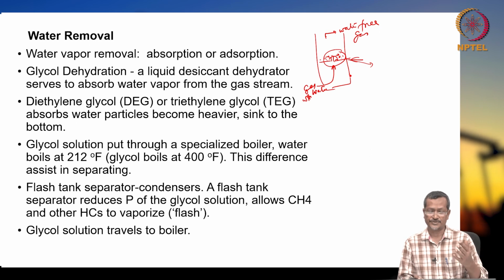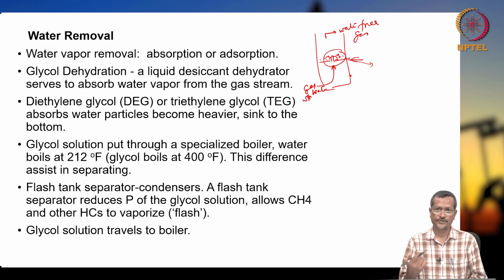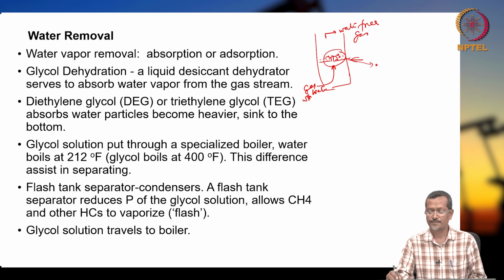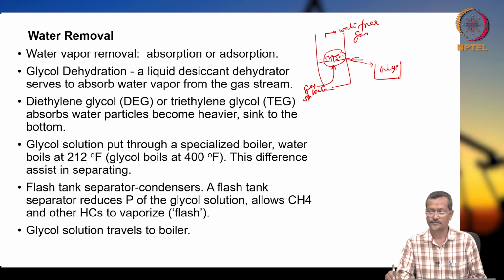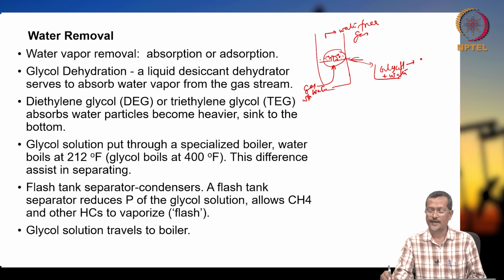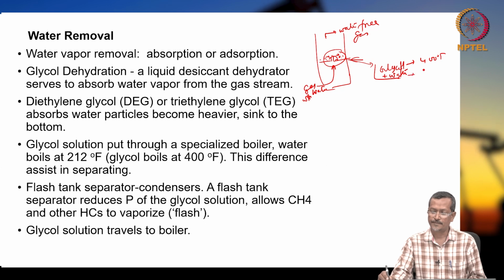How do you prepare the pure glycol? You have to increase the temperature. Say you take glycol and water in one pot. The boiling point of glycol is 400 degrees Fahrenheit, while water boils at 212 degrees Fahrenheit, or 100 degrees centigrade.